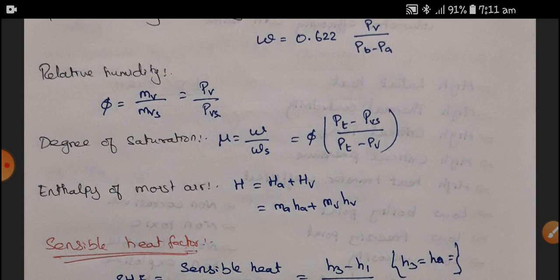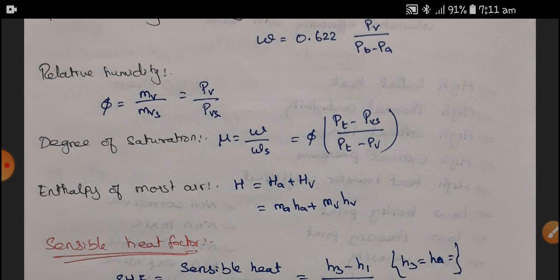Relative humidity, denoted by phi, is the mass of the vapor divided by the mass of the saturated vapor, or in terms of pressure, the pressure of the vapor divided by the pressure of the saturated vapor. Degree of saturation, denoted by mu, is omega by omega s, which is equal to phi times (pt minus saturated vapor pressure) divided by (pt minus vapor pressure), where pt means barometric pressure, pt or pb, whatever may be.